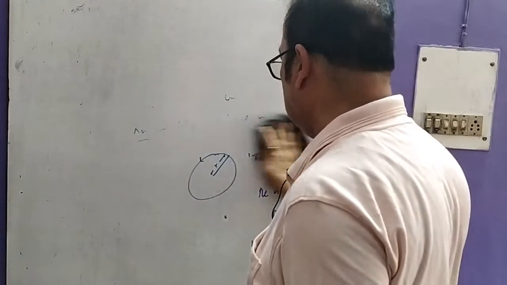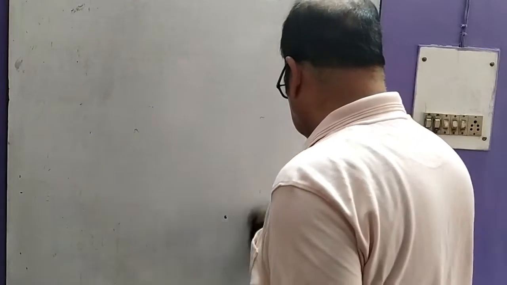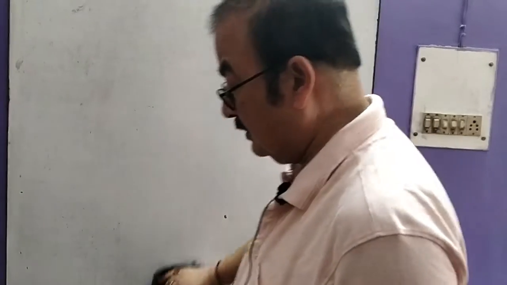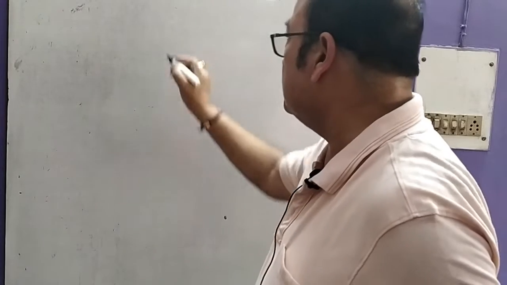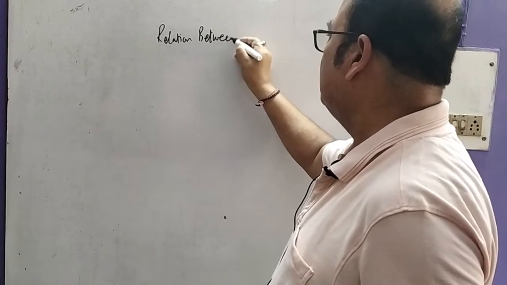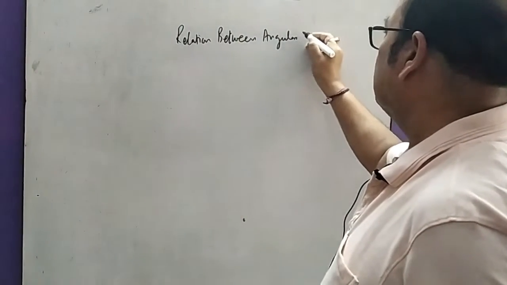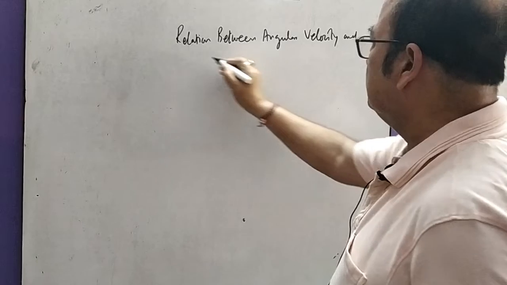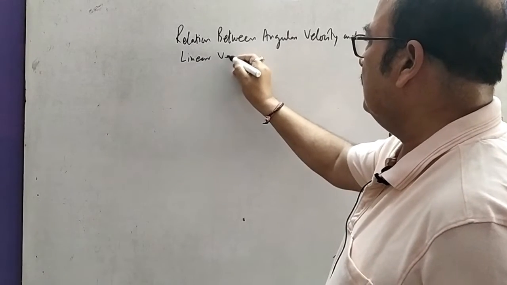I have deliberately left out some quantities like centripetal force, centripetal acceleration, etc. But let me first take the relation between angular velocity and linear velocity.